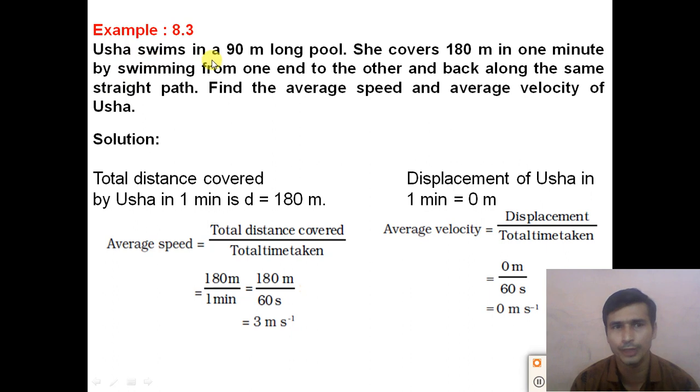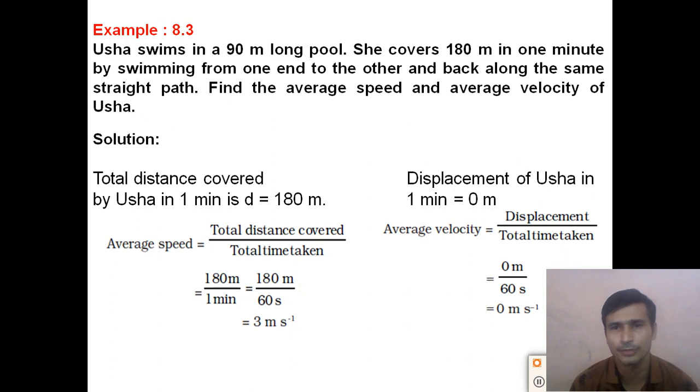Usha swims in a 90-meter long pool. A long pool is given to you which has a length of 90 meters. She covers 180 meters in 1 minute. How much distance is covered by Usha? 180 meters. How much time will it take? 1 minute. So Usha covers a distance of 180 meters. That means she covers one complete round.